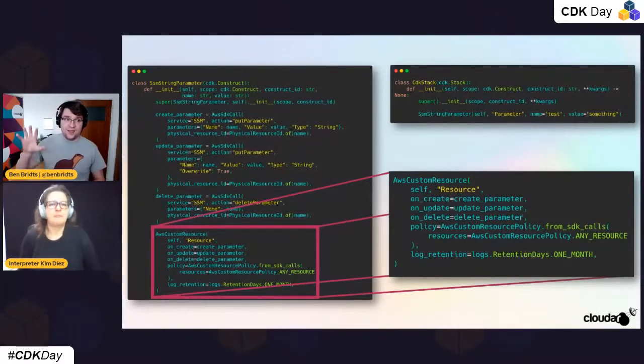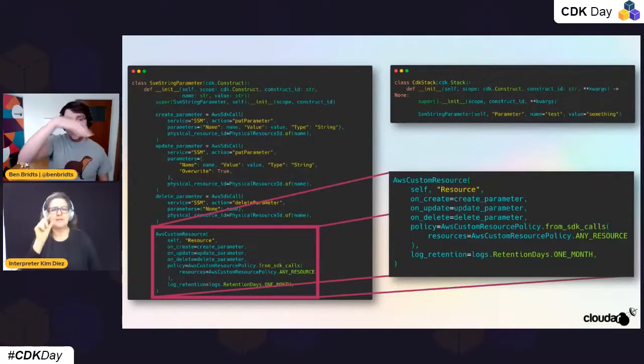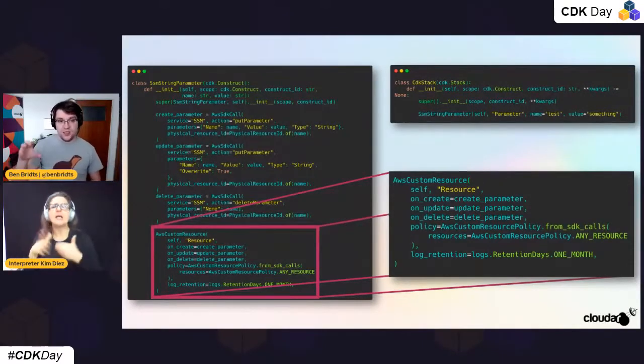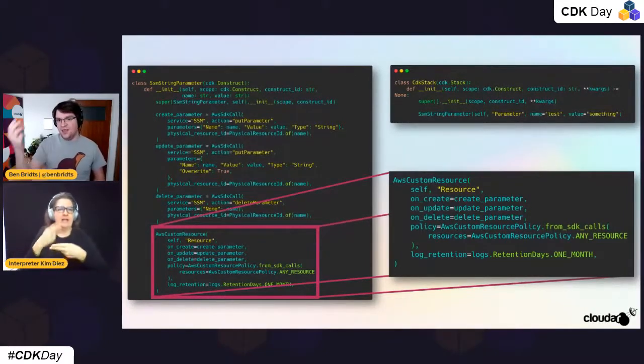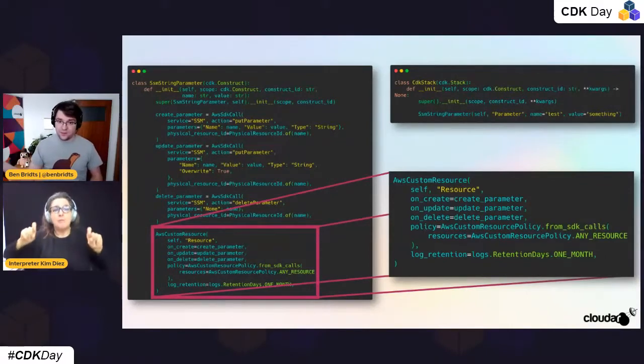If you look at the top right here, you see that if we use that in our stack, it's almost the same as using that level 1 or level 2 resource directly. We're giving it a name or an ID, and then we say the name of the parameter should be test, and the value of the parameter should be something.